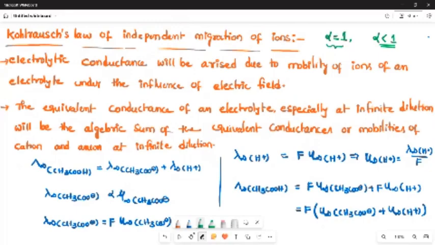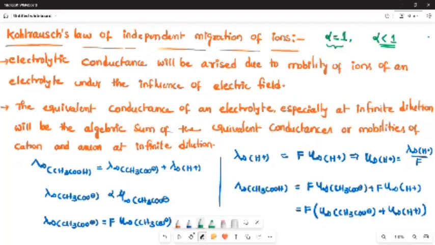Then the first point is how electrolytic conductance arises. Basically, conductance is of two types. One is electronic conductance, which is shown by metals and graphite-like materials, through electrons. The second is electrolytic conductance, which is shown through ions.